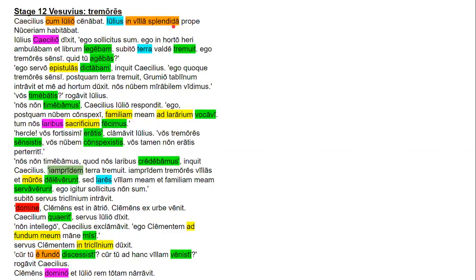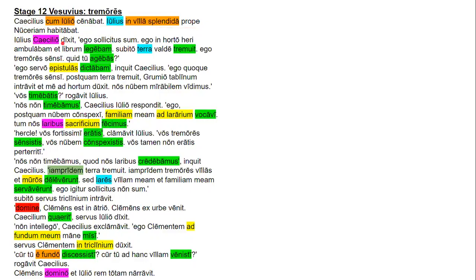Julius in villa splendida prope Nuceriam habitabat. Julius is the nominative subject. In villa splendida is a locatival ablative prepositional phrase. Splendida is an ablative adjective modifying villa. Prope Nuceriam is another prepositional phrase, an accusative prepositional phrase, an accusative of orientation, and habitabat is an imperfect tense verb, third-person singular, and it means Julius was living, or we can just say lived, right? Lived in a splendid house, a wonderful house near Nuceria.